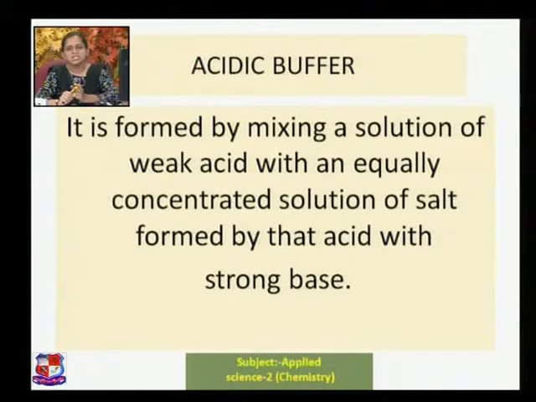Let us try to see the acidic buffer. You can see clearly, an acidic buffer is formed by mixing a solution of a weak acid. Again, what is a weak acid? The acids like CH3COOH, with an equally concentrated solution of the salt formed by that acid with a strong base. You have seen the example that is very clearly shown.